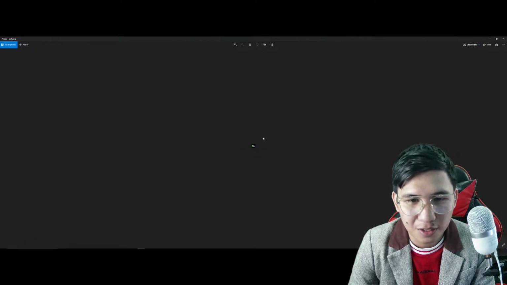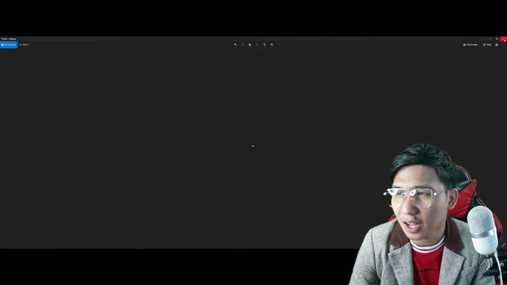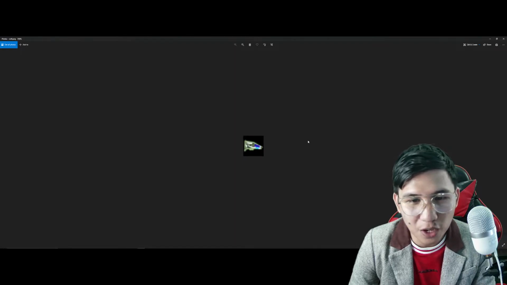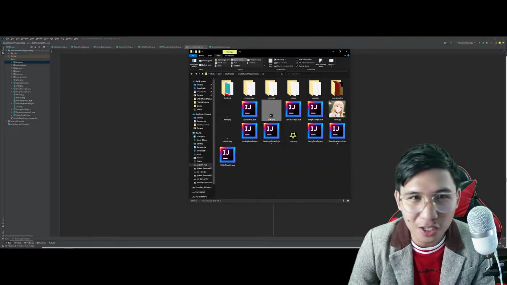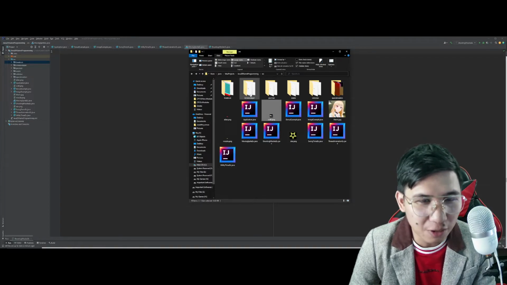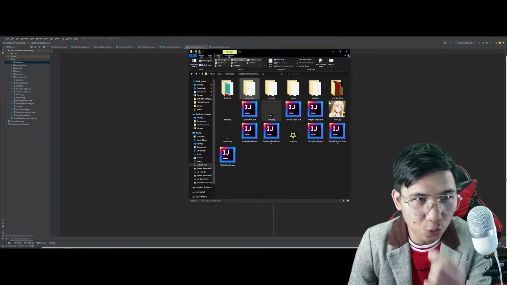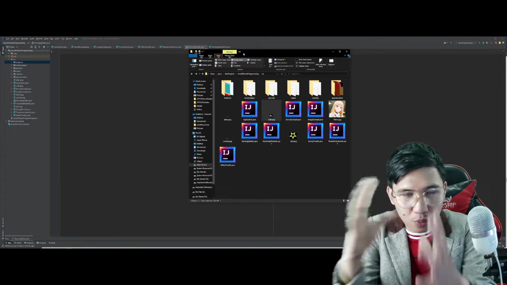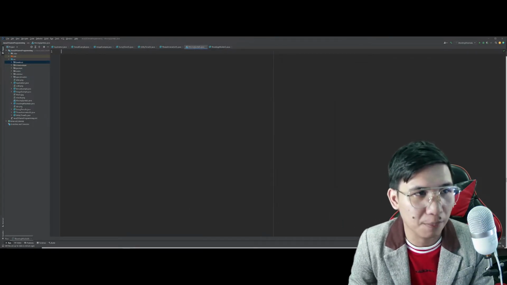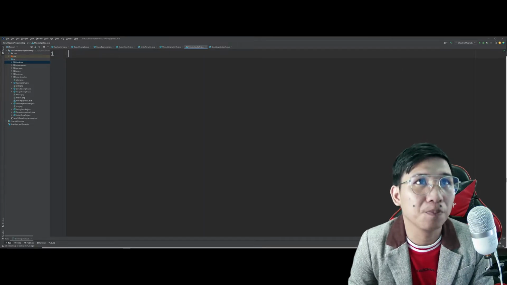Ganyan lang siya. Napaka-basic lang. Pwede nyo po itong palitan kung gusto nyo. Try to recreate or look for some aircraft sa internet. Then try to change just simply the JFrame or the game window ng iyong program.